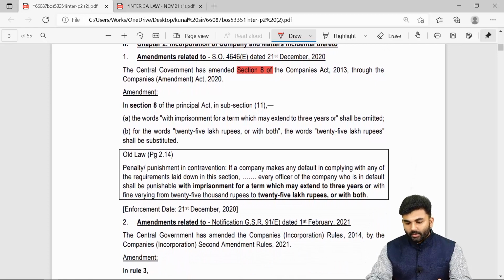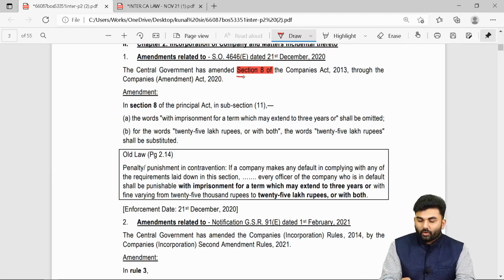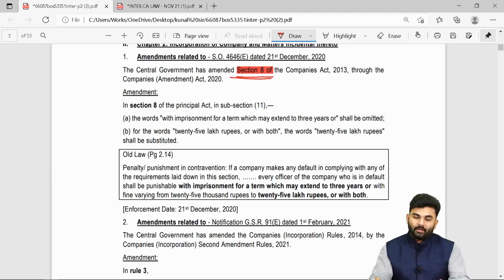Okay. The next changes which you need to make in your JKS's textbook are towards the concept of non-profit company.